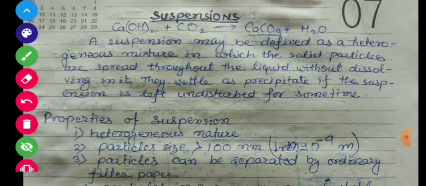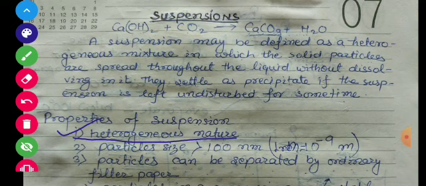Properties of suspension. Students, the first property of suspension is that suspension is heterogeneous in nature. You know heterogeneous, we have already discussed that a mixture will be said to be heterogeneous if there is a visible boundary of separation and the particles are not uniformly mixed throughout the medium.